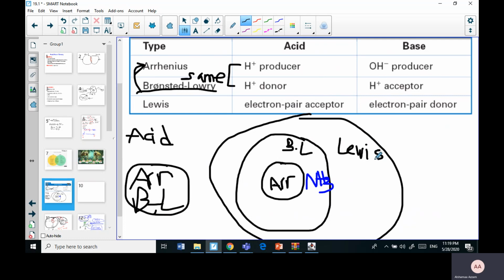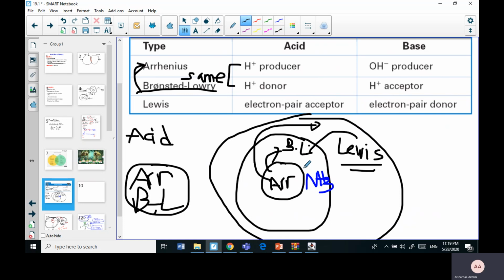Okay, and then after that, a broader one came, which is Lewis, and Lewis was broader in both the acid and the base. So we can say when we see this diagram, all Arrhenius acids and bases are Bronsted-Lowry, all Arrhenius acids and bases are Lewis because they are in it. But the one that is outside cannot be, and we cannot say all Lewis bases are Bronsted-Lowry bases.